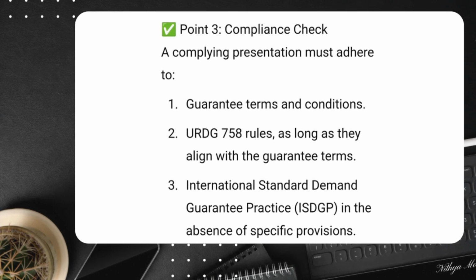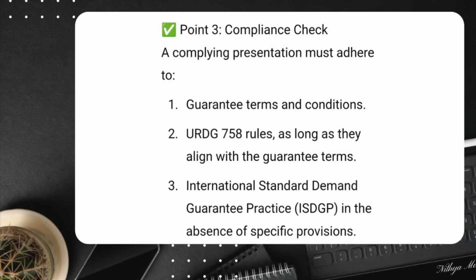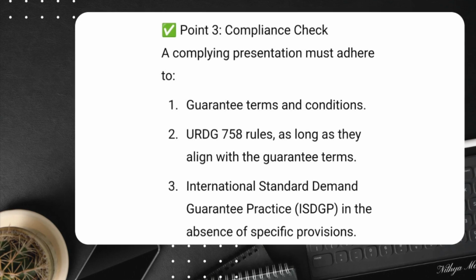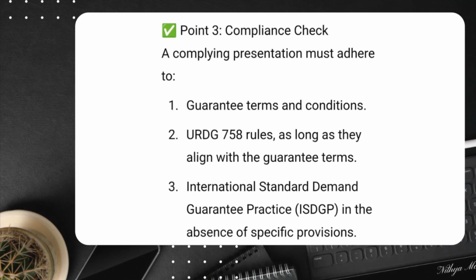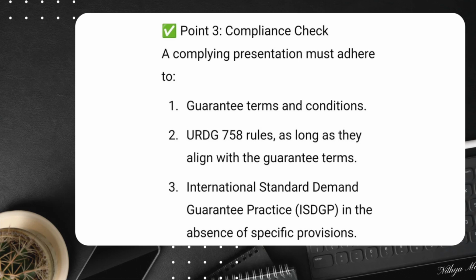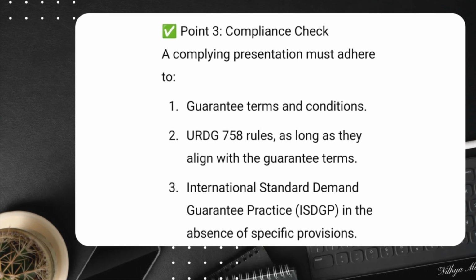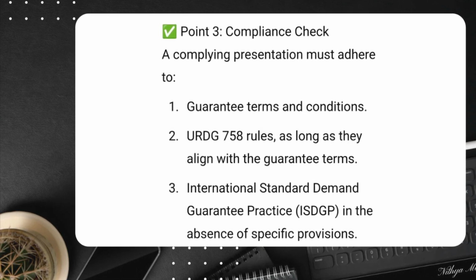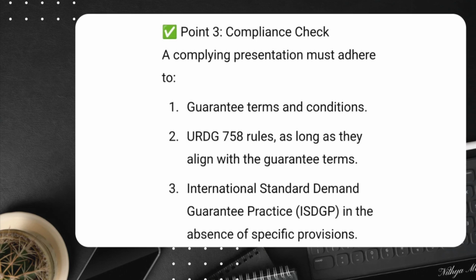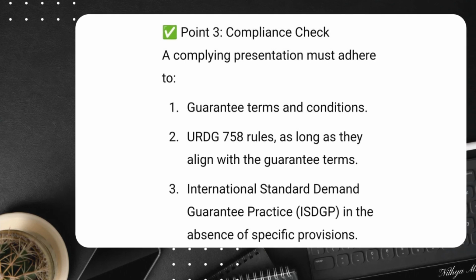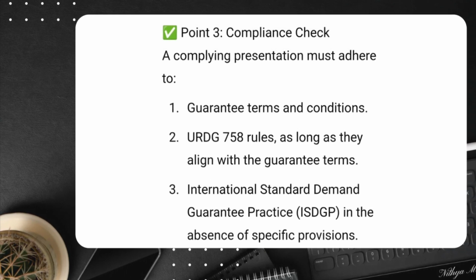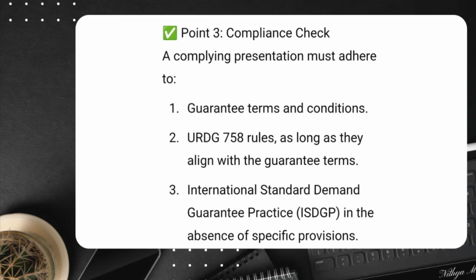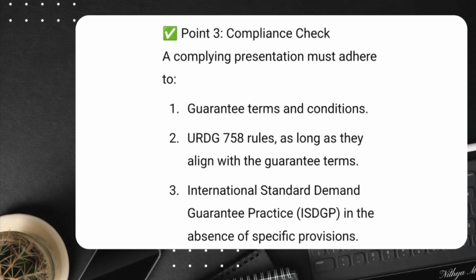That means a demand cannot be rejected based on ISDGP if it complies with the explicit terms of the guarantee. Similarly, a demand cannot be rejected just because it does not perfectly match URDG 758 if it meets the terms of the guarantee.